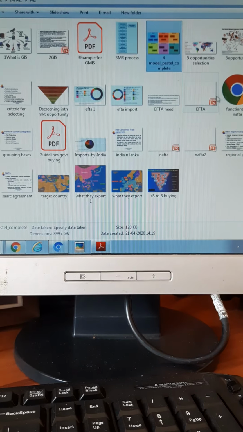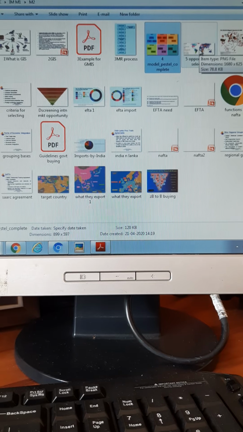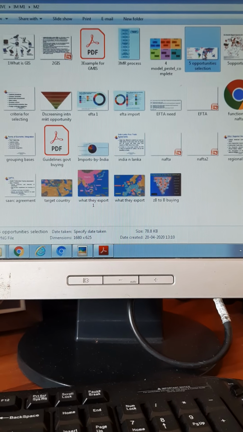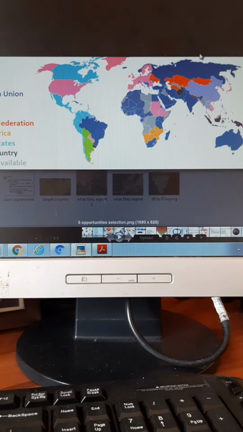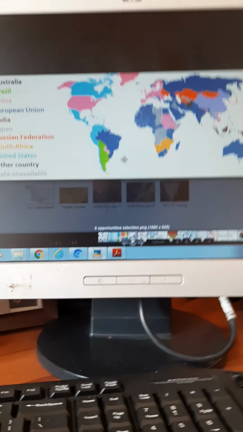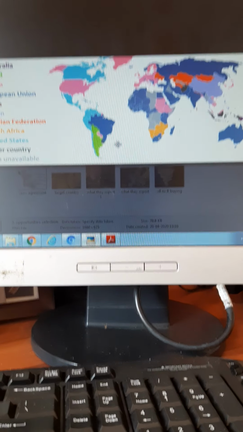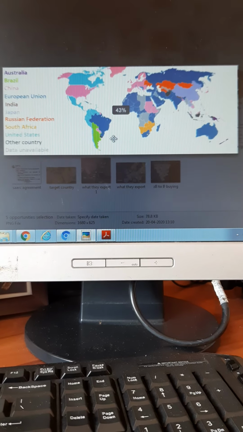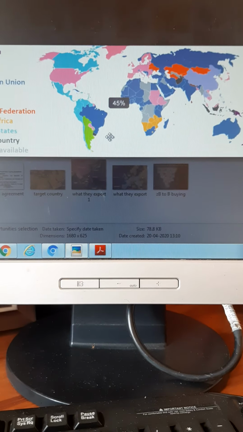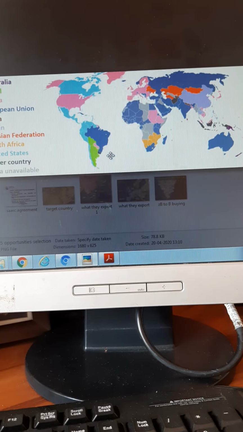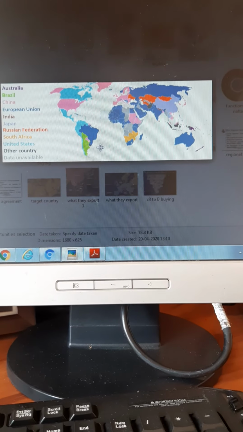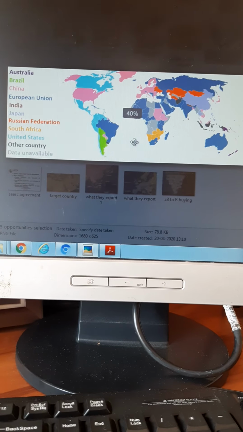Right. So the next very important thing is analyzing global opportunities. This is something that you don't know, and we haven't done this, but this is a very, very nice data. There is this data which gives you, you can actually see the opportunities, where your opportunities are from. You see this.